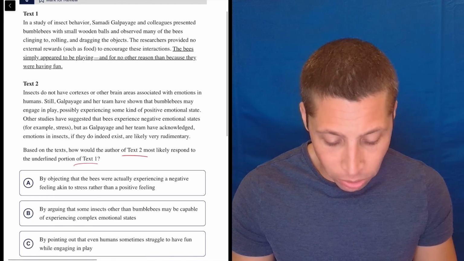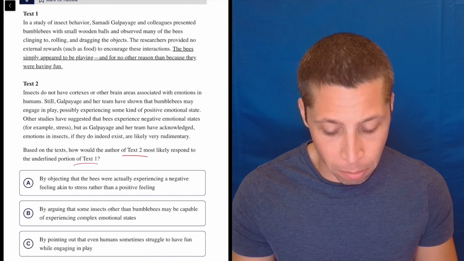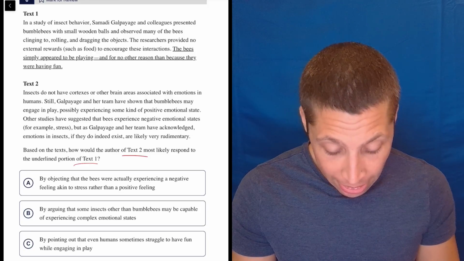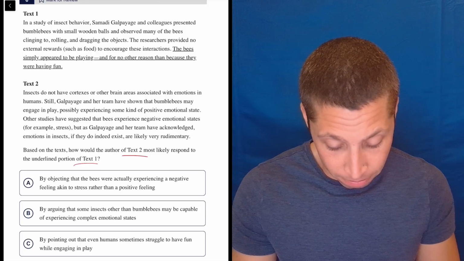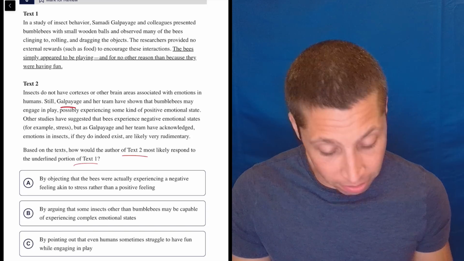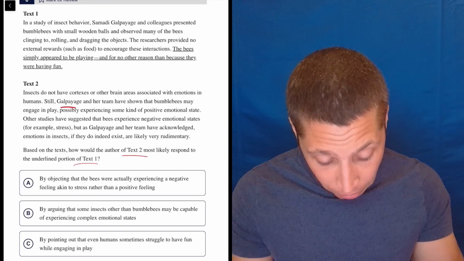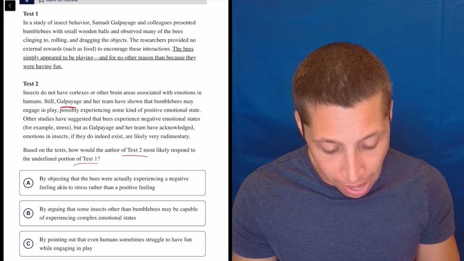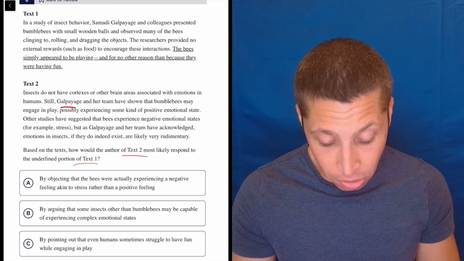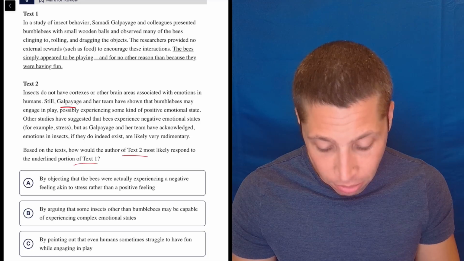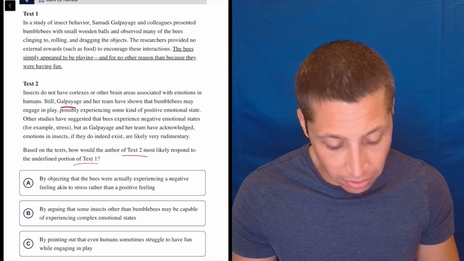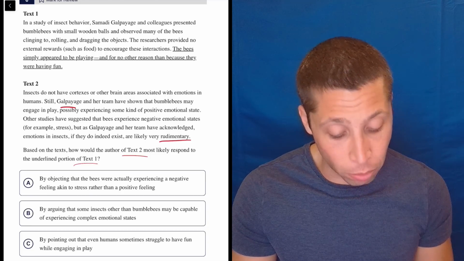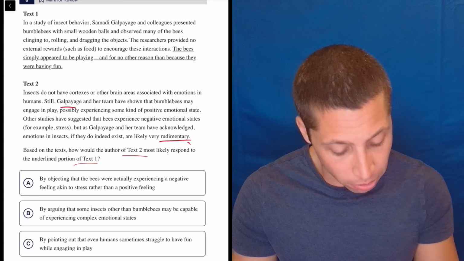Insects do not have cortexes or other brain areas associated with emotions in humans. Still, Galpayage and her team have shown that bumblebees may engage in play, possibly experiencing some kind of positive emotional state. Other studies have suggested that bees experience negative emotional states, for example, stress, but as she and her team have acknowledged, emotions in insects, if they do indeed exist, are likely very rudimentary. Rudimentary, a great SAT word, means simple, basic.